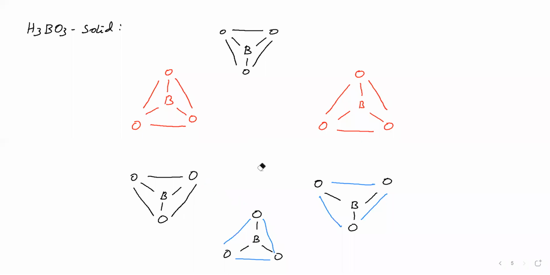Now you have given orthoboric acid, H3BO3, as one triangle. See how it is arranged: these two triangles, and this triangle. Here one triangle you have given, and here one triangle. This oxygen is outer, this oxygen is outer. Between these two oxygens, the hydrogen should be at the center. Like that only.